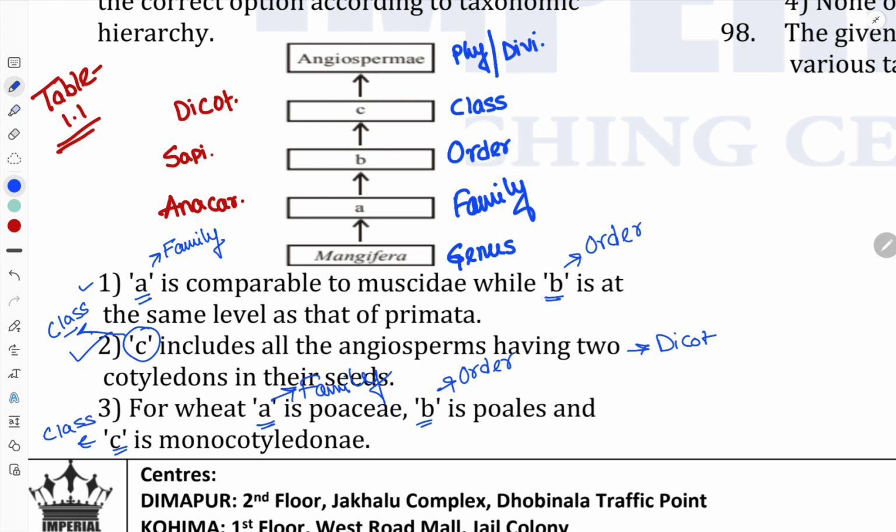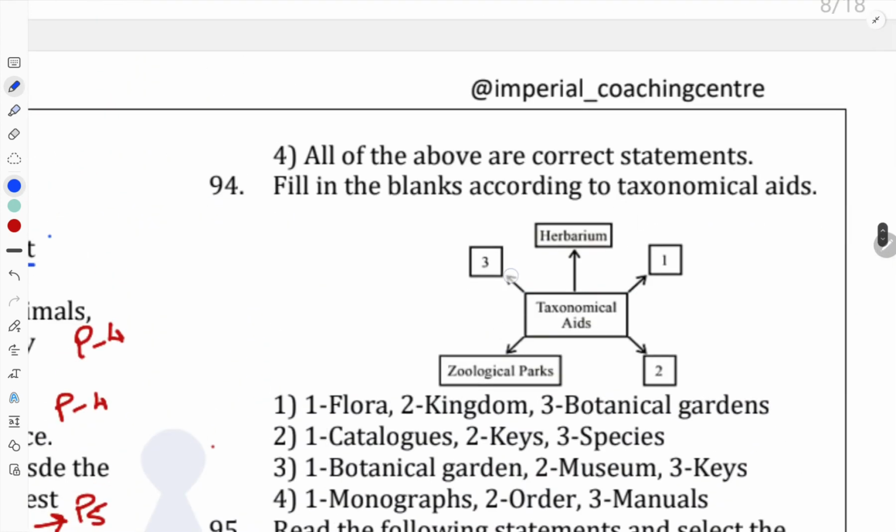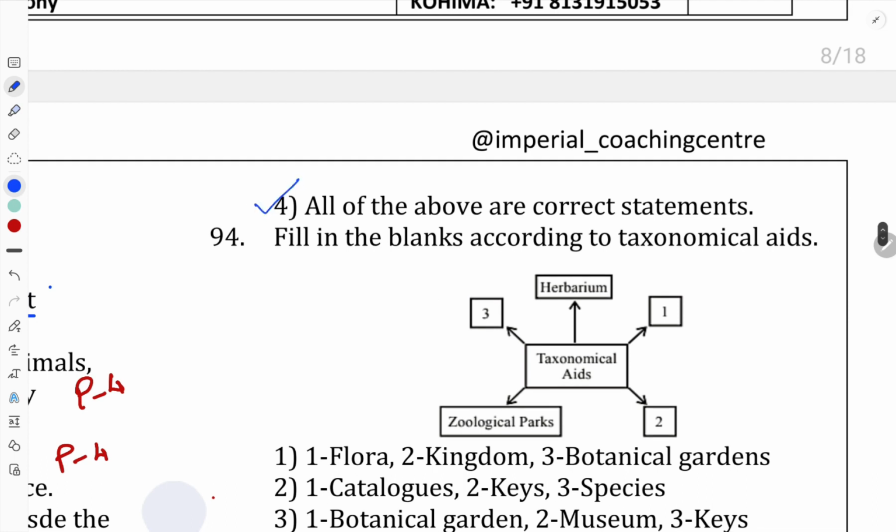Okay, so for the wheat, the family is Poaceae, the order is Poales, and the class is monocotyledon. So this is also correct. So we have to check the last options. So all of this is correct. So this is the final answer, that all of these statements are correct.